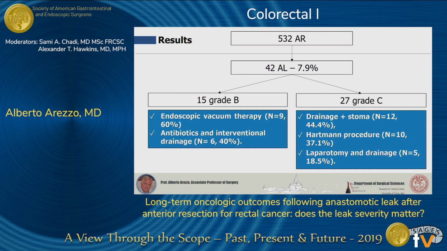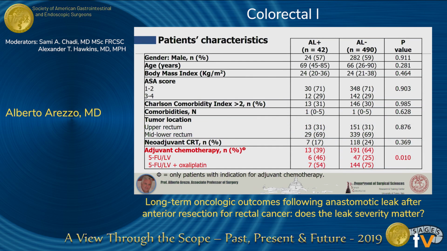We have 532 patients, 42 experienced an event of anastomotic leak, classified 15 as grade B and 24 as grade C. As you see, in the grade B, thanks to the fact that in 2009 we started endovac therapy, not all the treatments were equivalent.